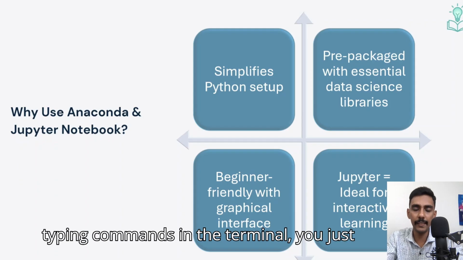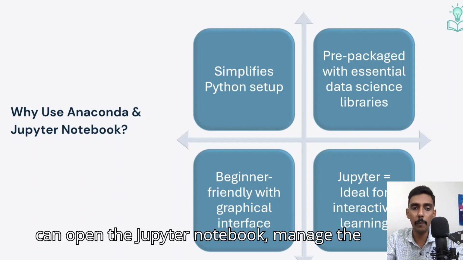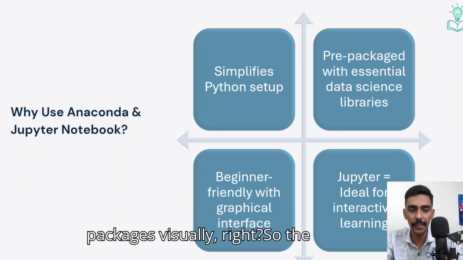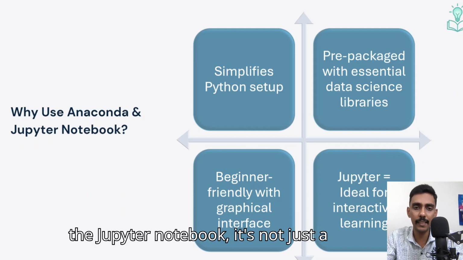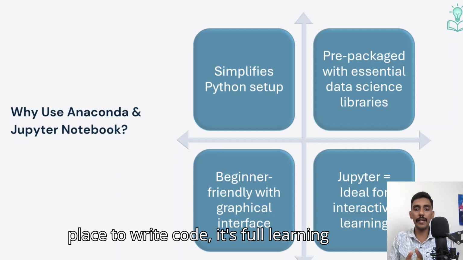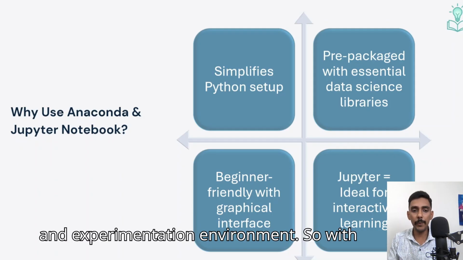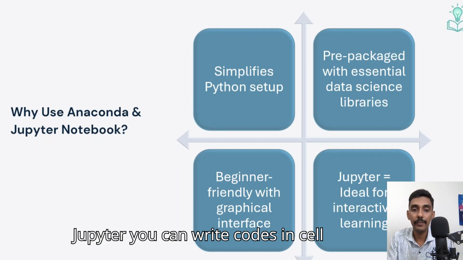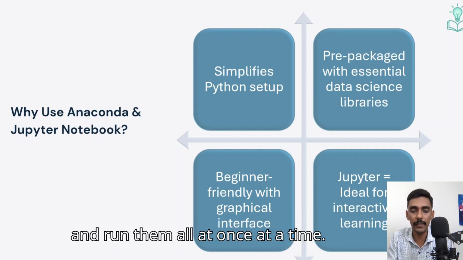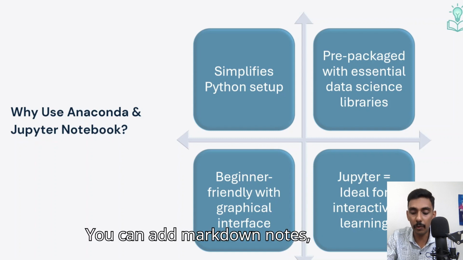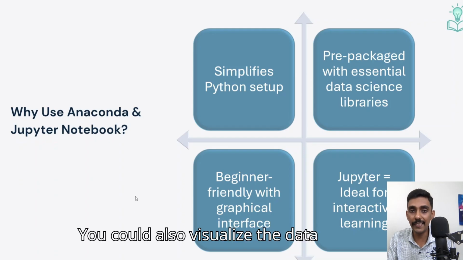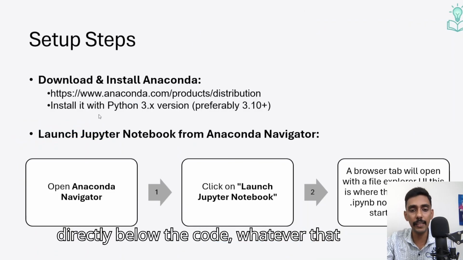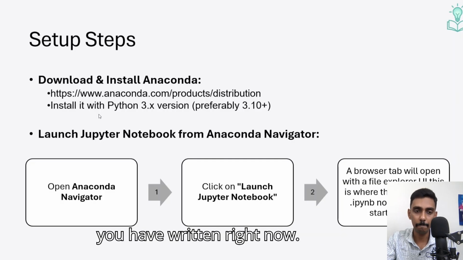Instead of typing commands in the terminal, you can just open the Jupyter Notebook, manage the environments, and install new packages visually. The Jupyter Notebook is ideal for interactive learning. It's not just a place to write code, it's a full learning and experimentation environment. With Jupyter, you can write code in cells and run them one at a time. You can add markdown notes, explanations, and images. You can also visualize the data directly below the code that you have written.